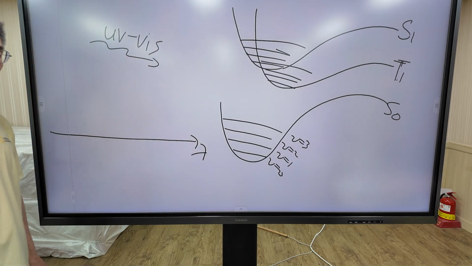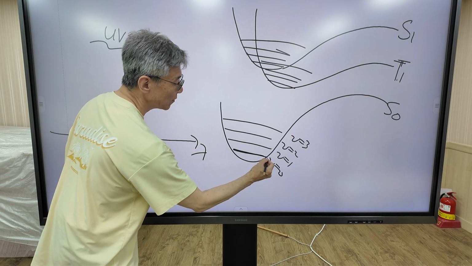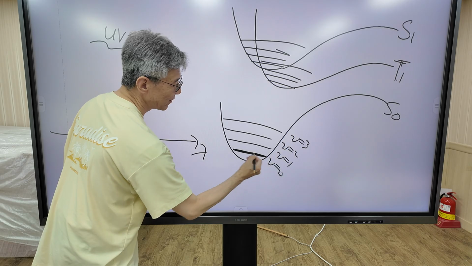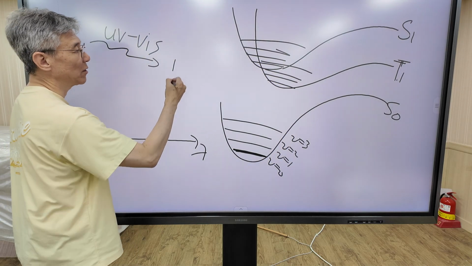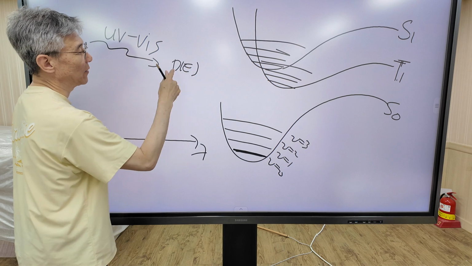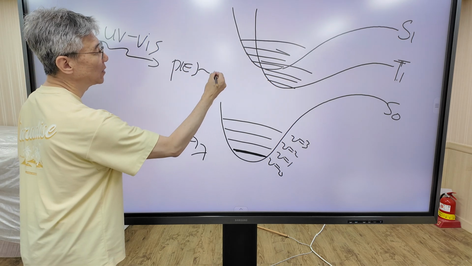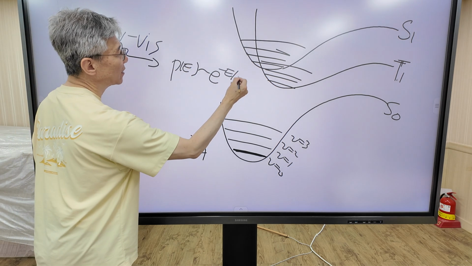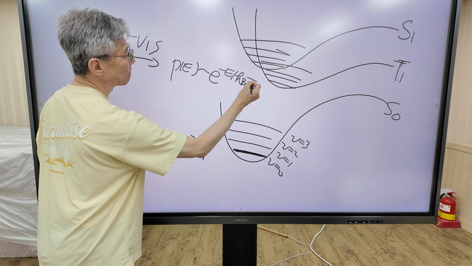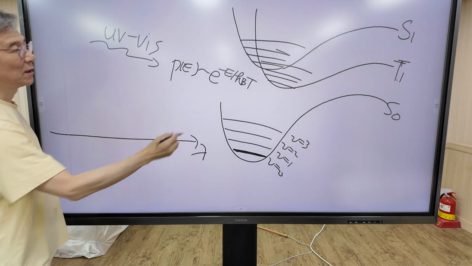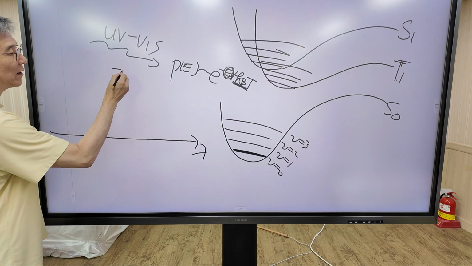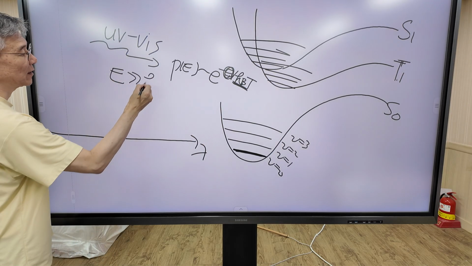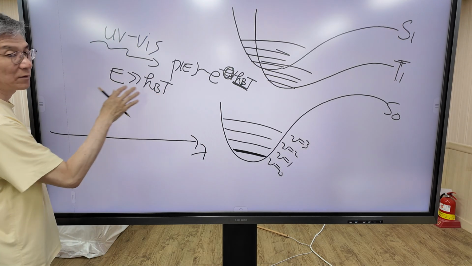Now, according to Boltzmann statistics, virtually all the molecules are in the zero vibrational state. Why? According to Boltzmann statistics, the probability that a molecule has energy E is proportional to exponential minus E over kBT. In normal conditions, E is the vibrational energy and kBT is the thermal energy. Normally, E is much larger than kBT.